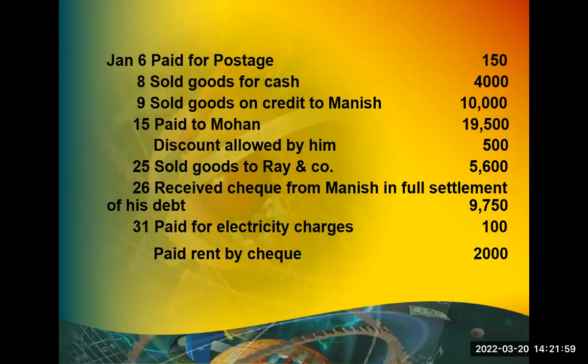So goods returned means sales return account is debited, to the customer account who is returning the goods. Similarly, the opposite: the vendor I am sending back to. I have collected from 4 customers and I am sending to 1 vendor. So the entry is vendor account debit to purchase return account. Purchase return account can otherwise be called return outwards account. Sales return account can otherwise be called return inward account. Okay. Fine, good. Anything else?